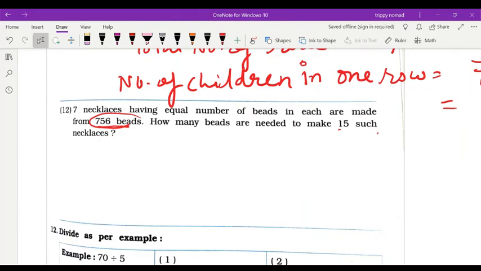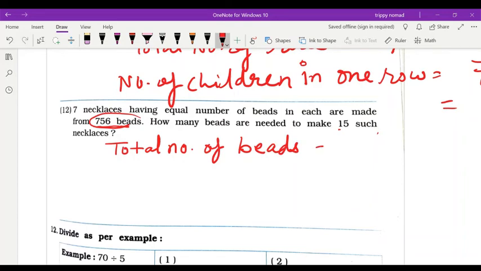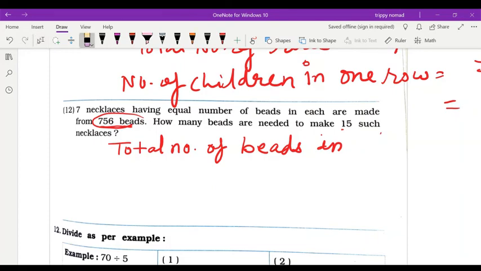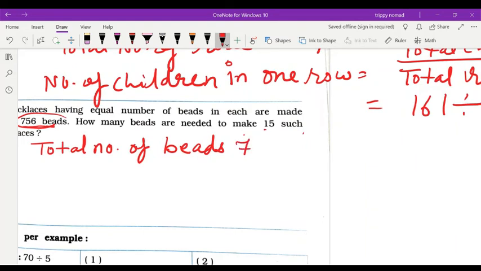Yes, children, in this question, first you have to write the total number of beads in 7 necklaces, that is 756.